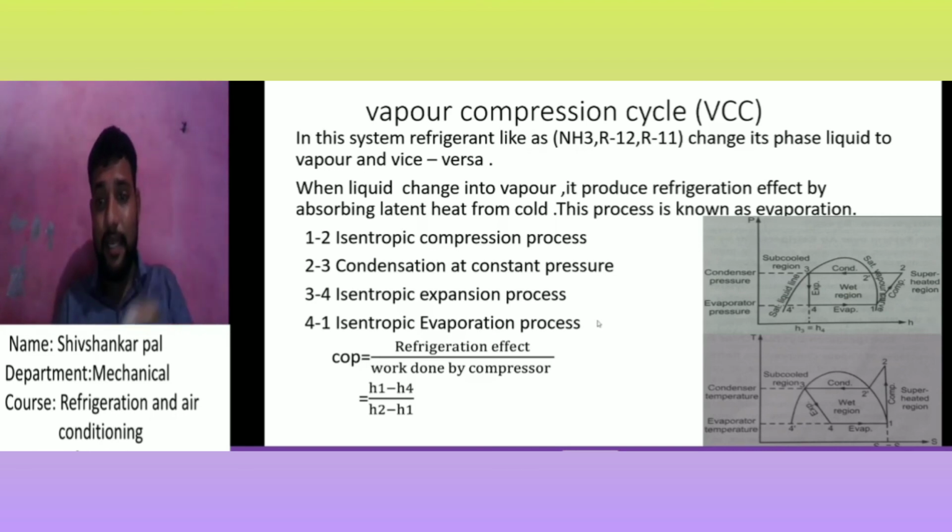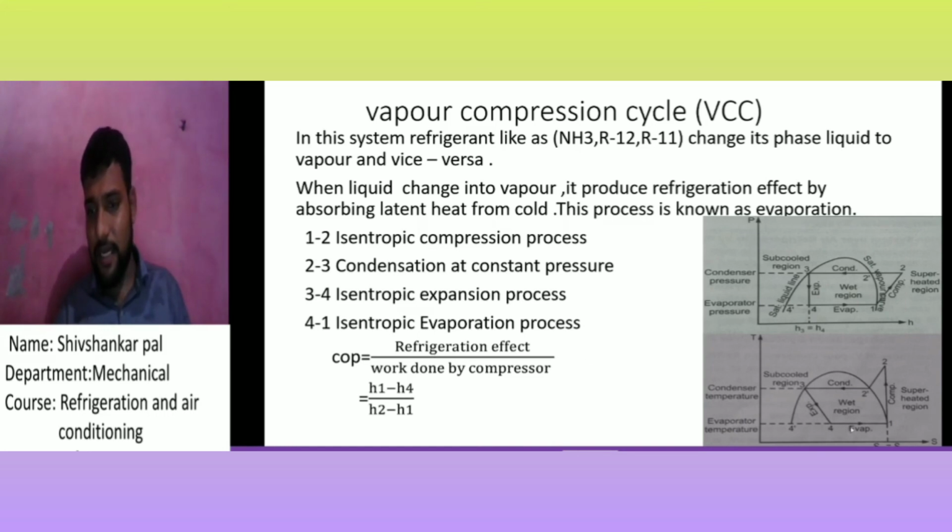You see, our vapor compression cycle has the same basic components as the reverse Carnot cycle. You know, COP is the desired effect, the refrigeration effect, upon the work done in the compressor. What is the refrigeration effect?